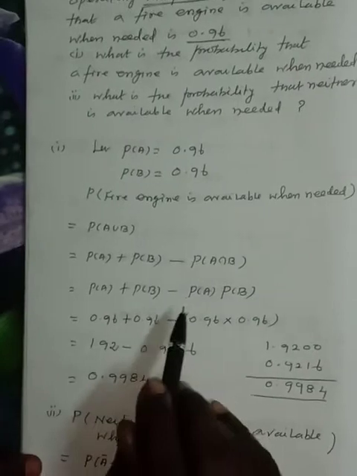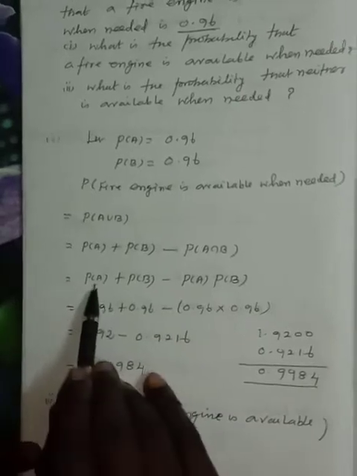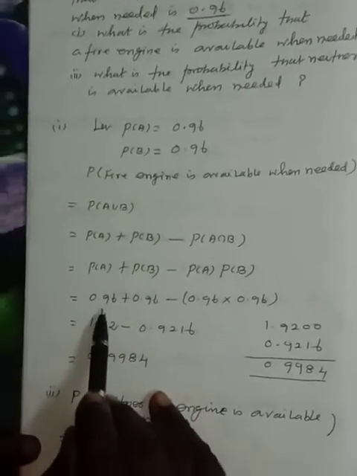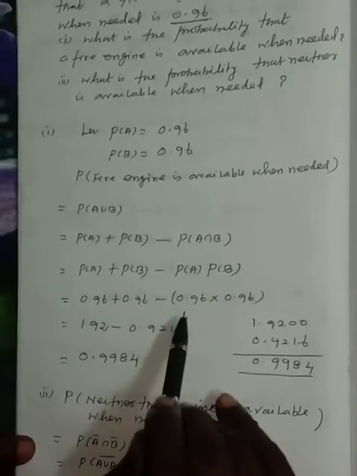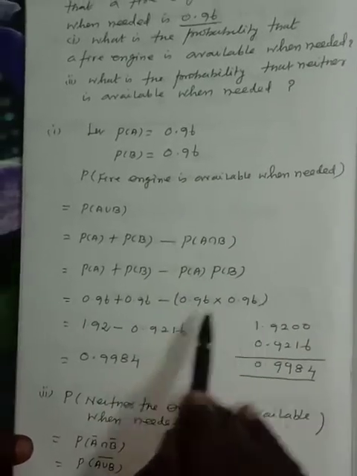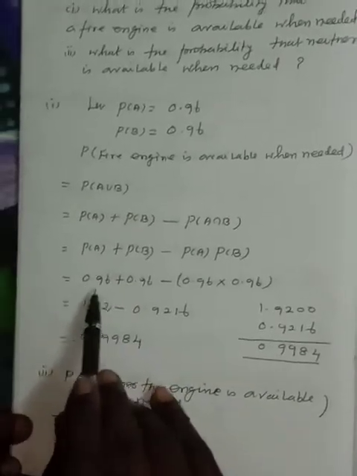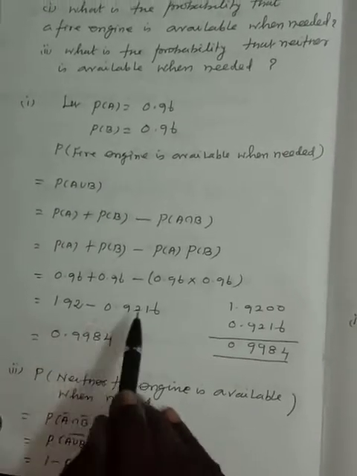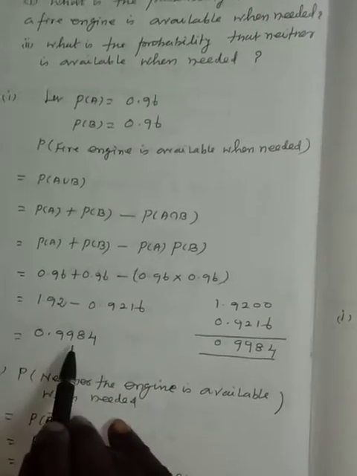Operating independently. So independent means the condition is P of A intersection B equals P of A into P of B. Therefore, P of A plus P of B minus P of A intersection B is P of A union B. Now apply P of A is 0.96, P of B is 0.96, minus the product of these two, P of A and P of B. 0.96 into 0.96 is 0.9216. Adding the first two terms, 0.96 and 0.96 is 1.92. So subtracting 0.9216 from 1.92 is 0.9984.